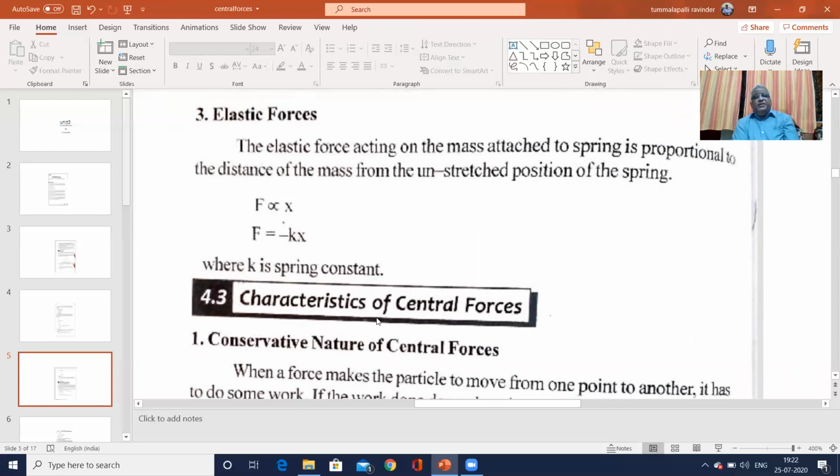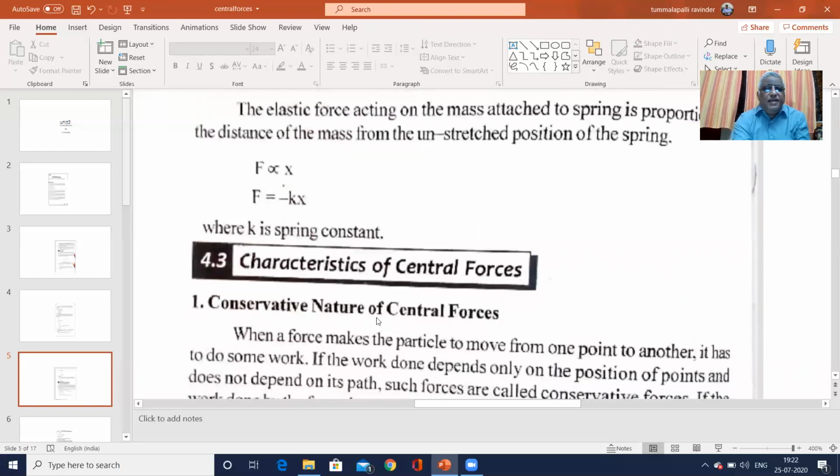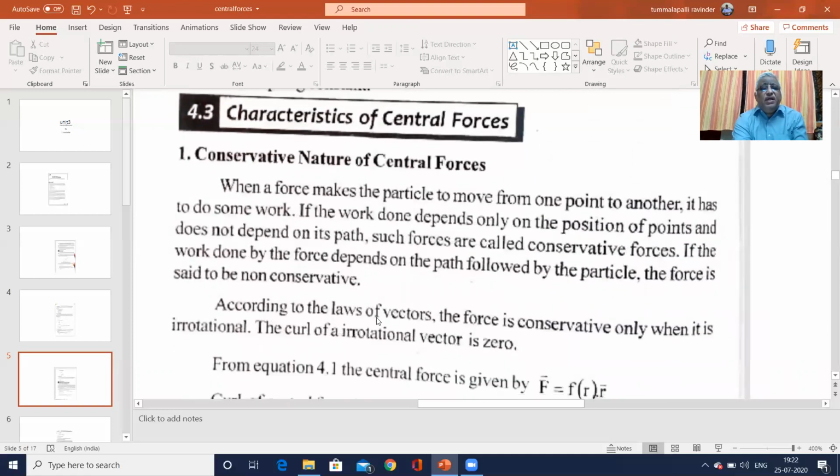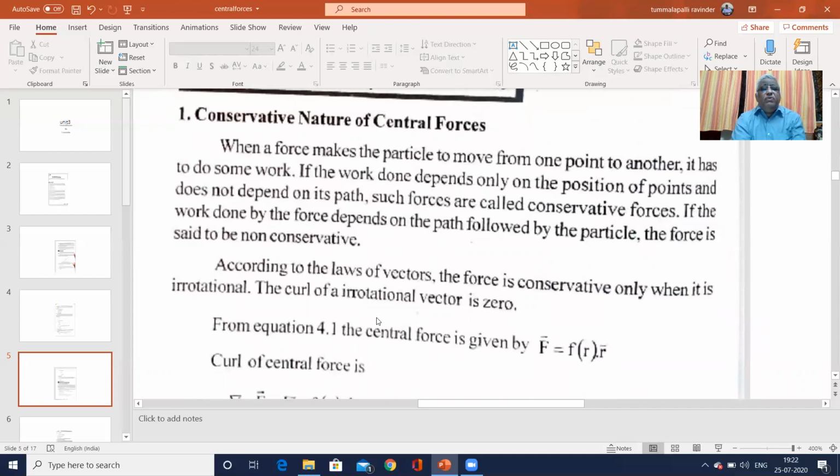Now, what are the characteristics of central forces? First, they are conservative in nature. What is conservative? The work done around a closed path is zero. If the particle moves from A to B and B to A, the resultant work done is zero. This is called a conservative force.